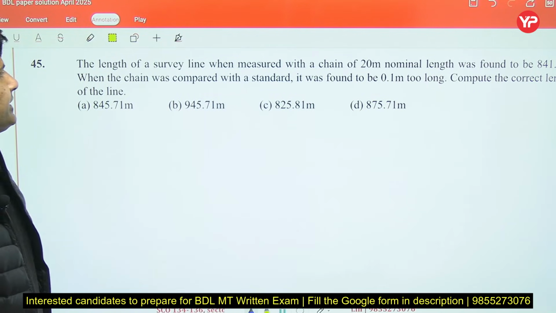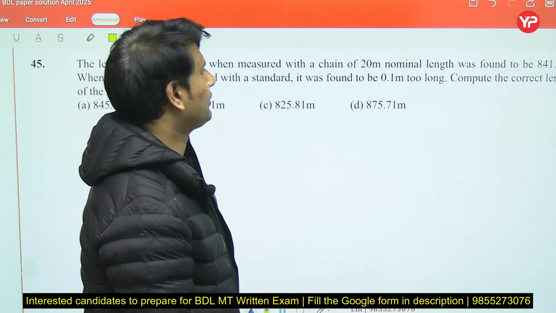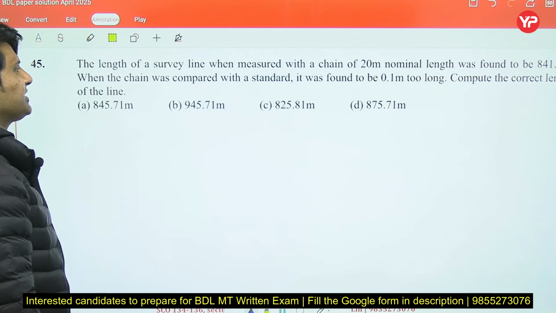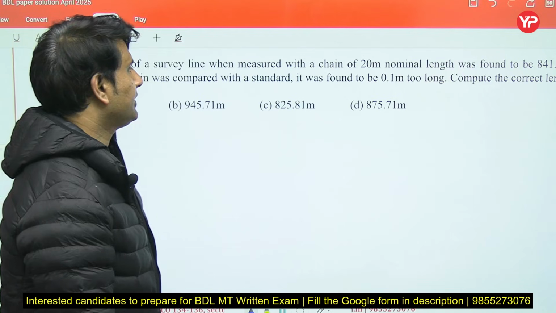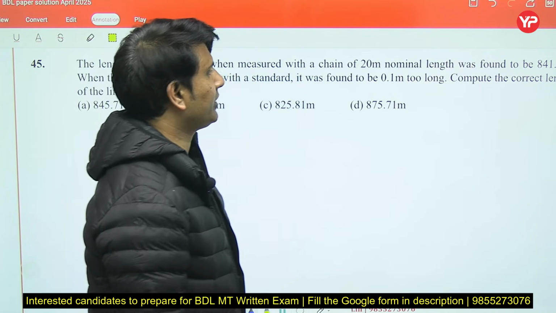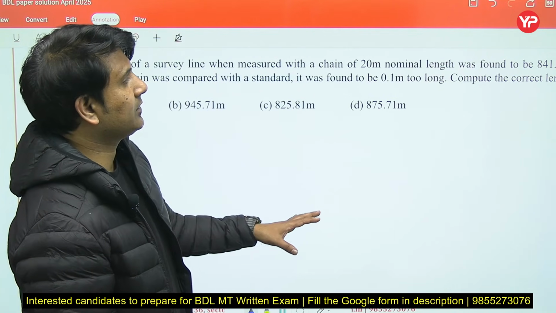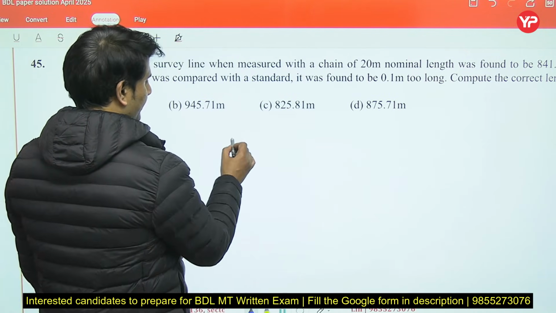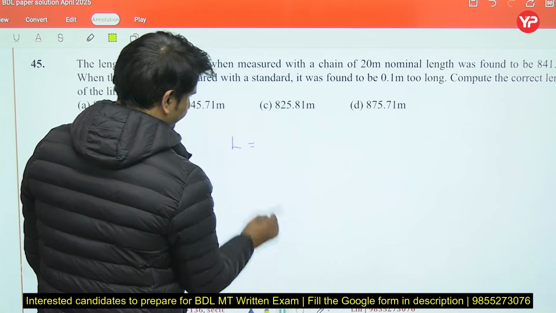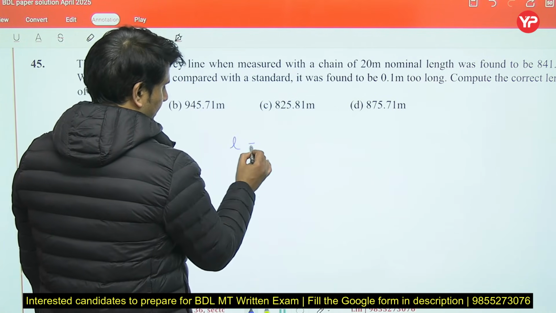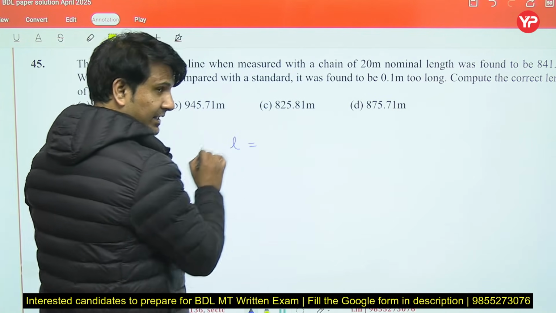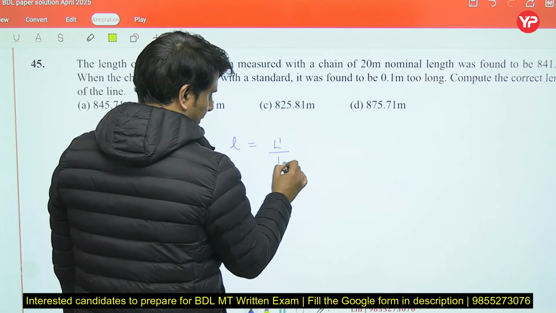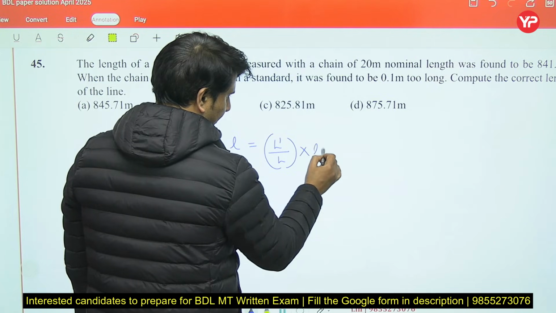Next, the length of survey line when measured with the chain of 20 meter nominal length was found to be 841.5 meter. When the chain was compared with the standard, it was found to be 0.1 meter too long. Compute the correct length of the line. We know the formula. If you have to calculate the correct